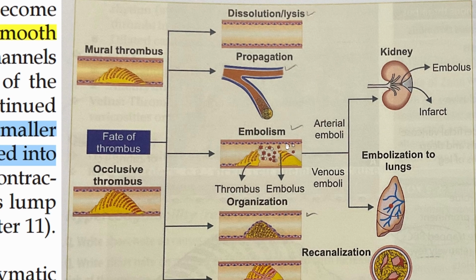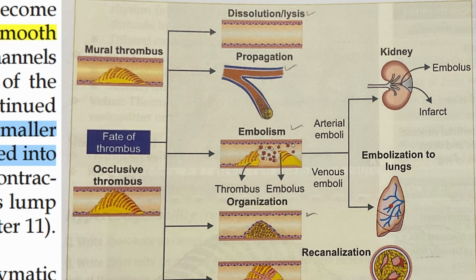What else can happen? There is something called embolism. What do we mean by embolism? There is formation of the thrombus, and as you can see here, particles of the thrombus break down and spread out into the blood vessels, going somewhere else. A common example is deep venous thrombosis from the leg.